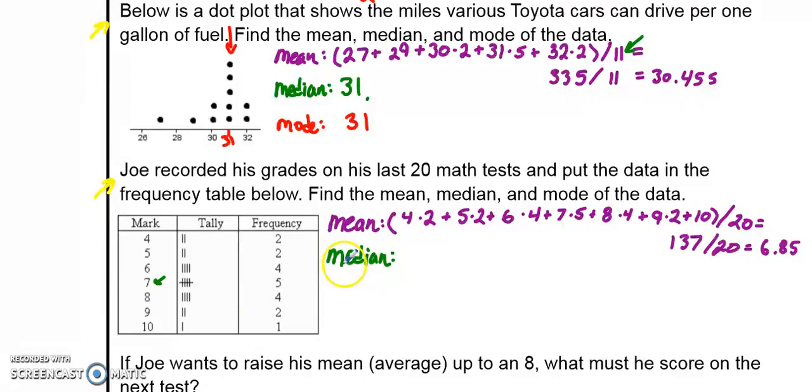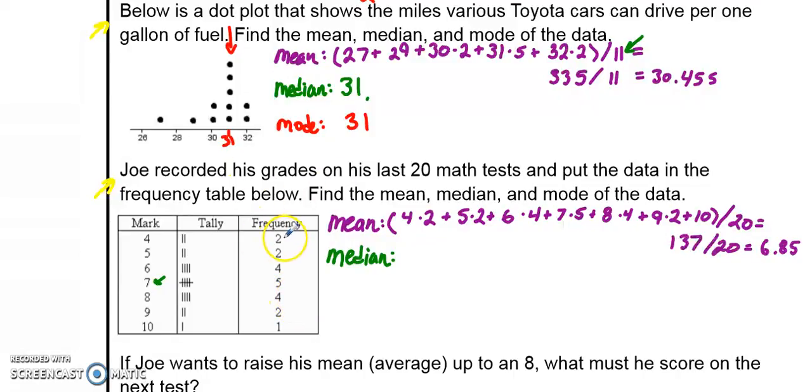Now let's find the median. And I'm going to use the strategy that I used in the last problem. If I know that Joe took 20 math tests and I want to find the median, the middle number, halfway through the data set, then I'm going to have to count up to the 10th test. Since he took 20 math tests and half of 20 is 10, I can count from his worst test, his lowest one, up 10 to find the middle number. Or I could count from his best test down 10 to find the middle number. Let's do both to be safe.